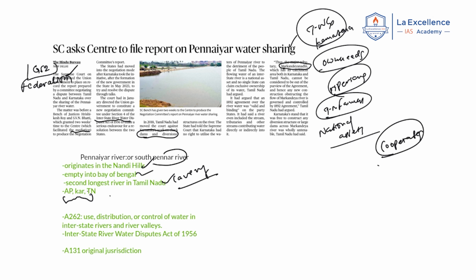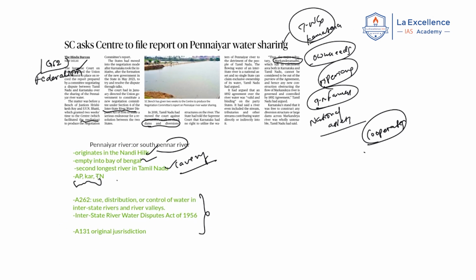Next, some constitutional provisions that we have to remember in the context of the news. Recently, a negotiation committee was established between these two states by the central government. Why was it established? First of all, as per Article 262 of the Constitution, Parliament is empowered to control the use and distribution of water in interstate rivers and river valleys. Because of this power given to Parliament, it enacted the Interstate River Water Disputes Act of 1956, right? As per this act, the central government can establish a committee, which is the committee here, okay?